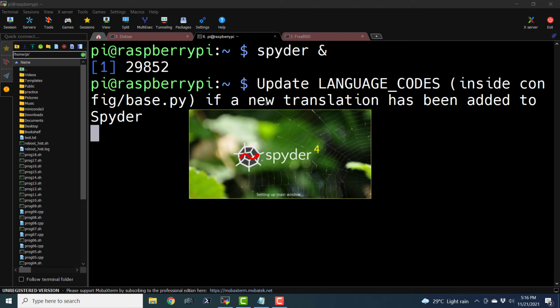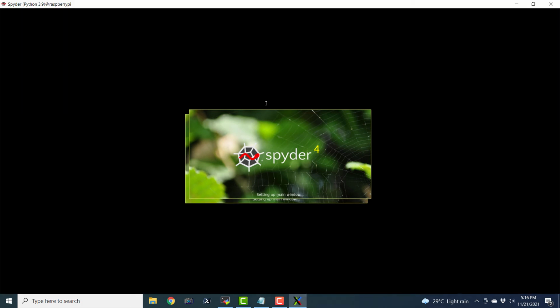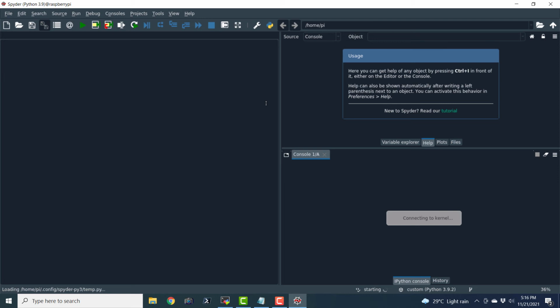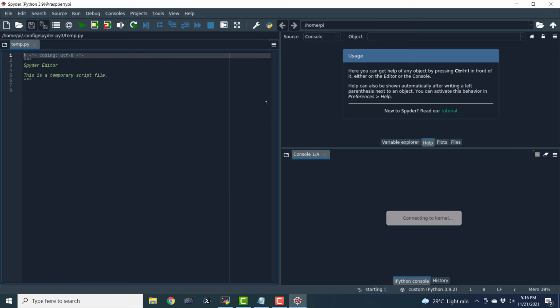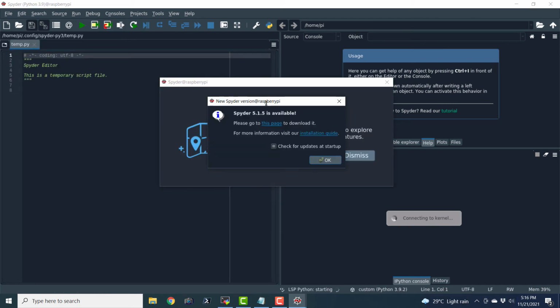This is Spyder 4, and the current version of Spyder IDE is Spyder 5, but it seems they haven't updated it in the repository for Debian. That is why it is still using Spyder 4. Now it should show us the message that a new Spyder version is available. Trust me, I had tried to install it on the Raspberry Pi, but somehow that did not go very well and I messed up something.